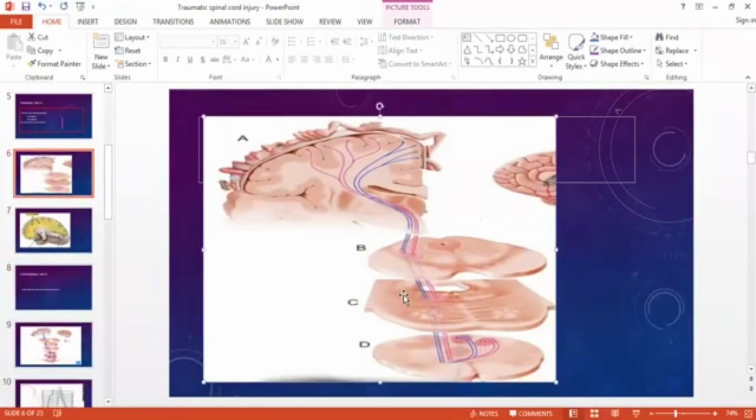All regions. That's great. They are present in all regions, and not only that, they are present in each and every segment of the spinal cord, from C1 till S4. C1, C2, C3, C4, C5, C6, in every segment anterior horn cells are present, and they are present on both sides, left and right. So what does that mean?